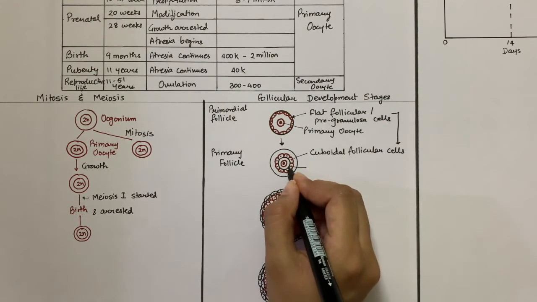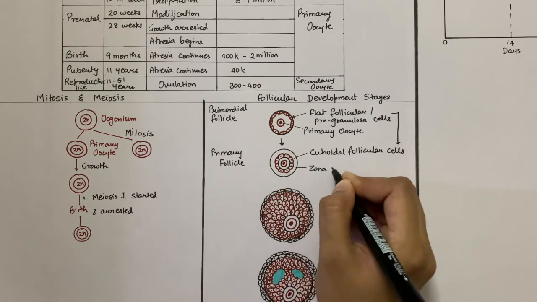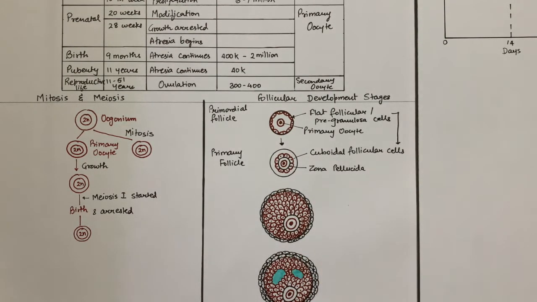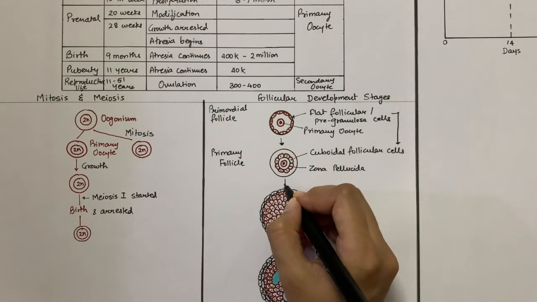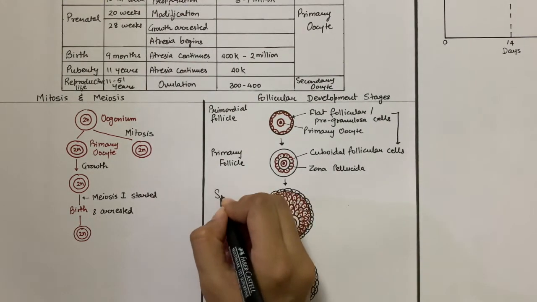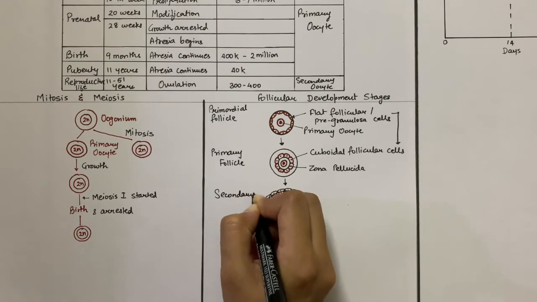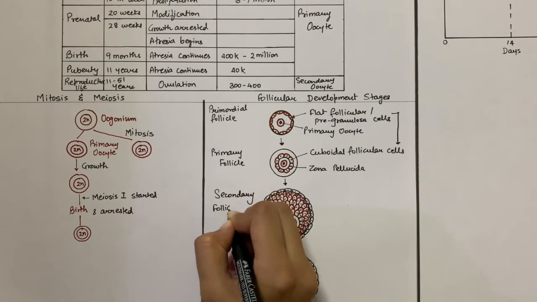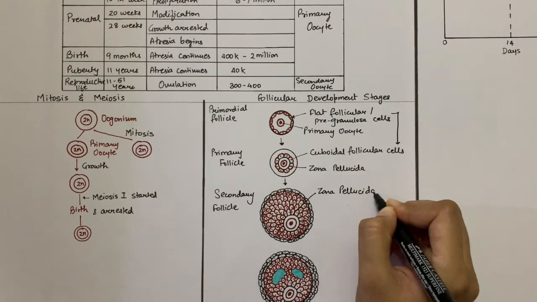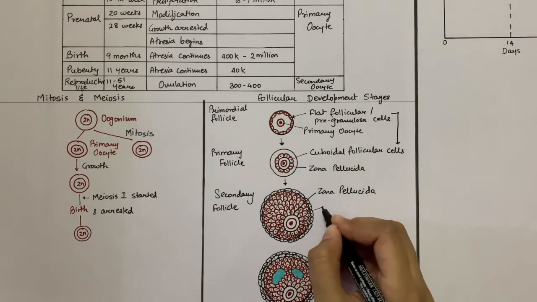In a primary follicle, the primary oocyte is separated from the follicular cells by a glycoprotein polymer capsule known as zona pellucida. Also, the follicular cells start to express FSH receptors, that is, follicle stimulating hormone receptors. When primary follicles transform into secondary follicles, two major changes occur. First, the simple cuboidal cells of the primary follicle transform into stratified granulosa cells.